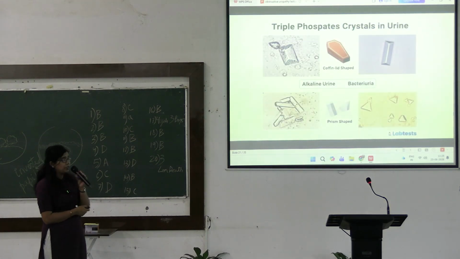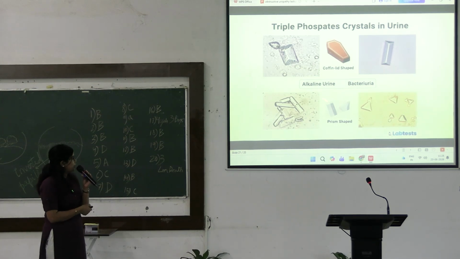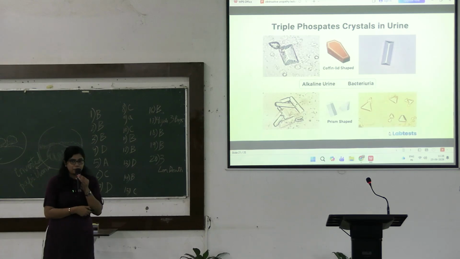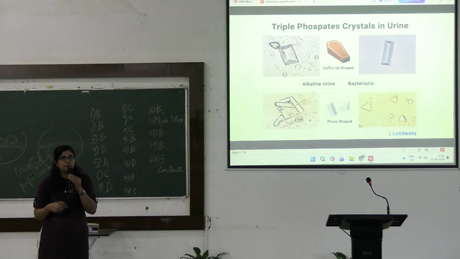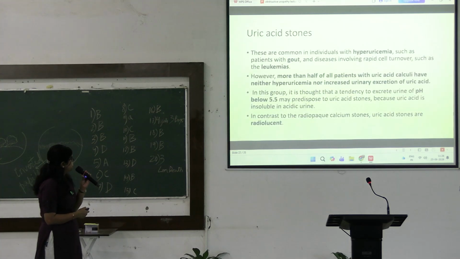Okay, so the staghorn calculi we will see in radiology and pathology, and in urine microscopy we will see the triple phosphate crystals. They have this coffin lid shape. They are seen in alkaline pH of urine, and they are caused by bacteriuria. So whenever there is any kind of Proteus or Staphylococci infection, we can suspect the presence of this stone. They can also be prism shaped.